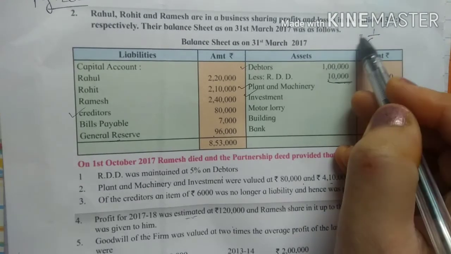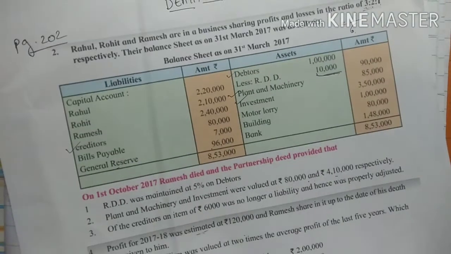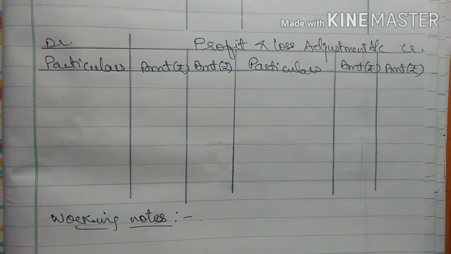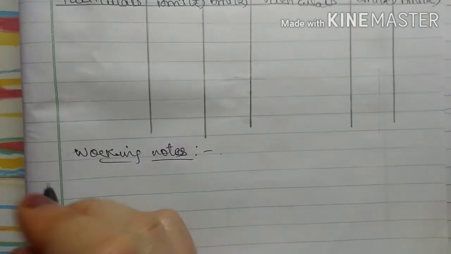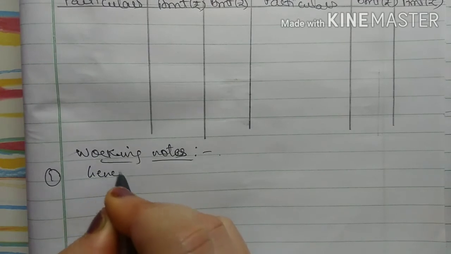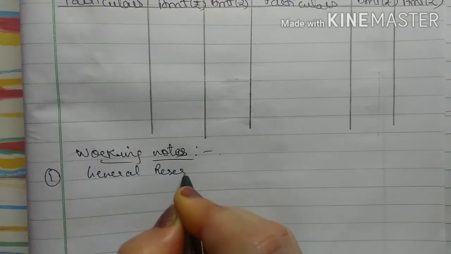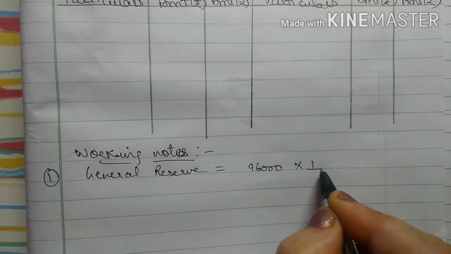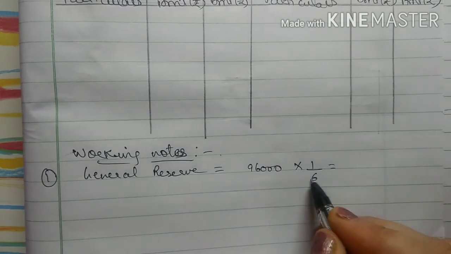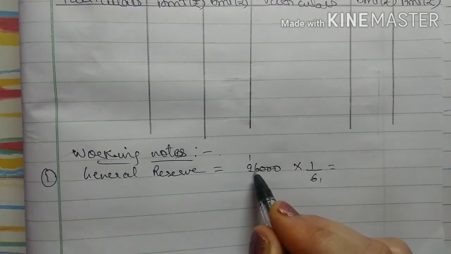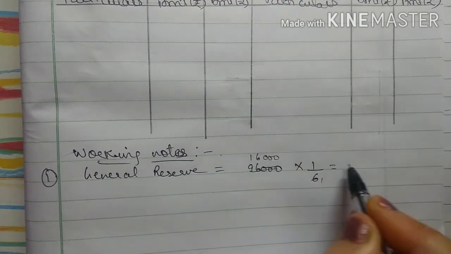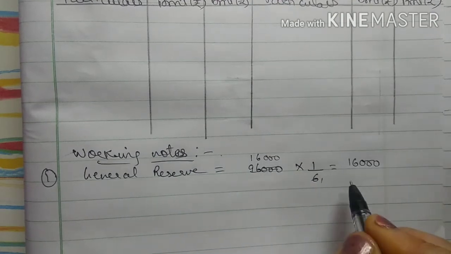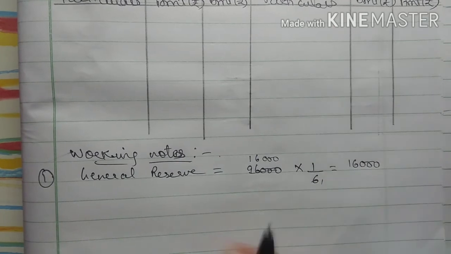So 1 upon 6 will be Ramesh's share. First working note we will do for general reserve. General reserve is 96,000. We are just calculating for Ramesh, right? 6 ones are 6, 6 sixes are 36. 16,000 is our share of general reserve.